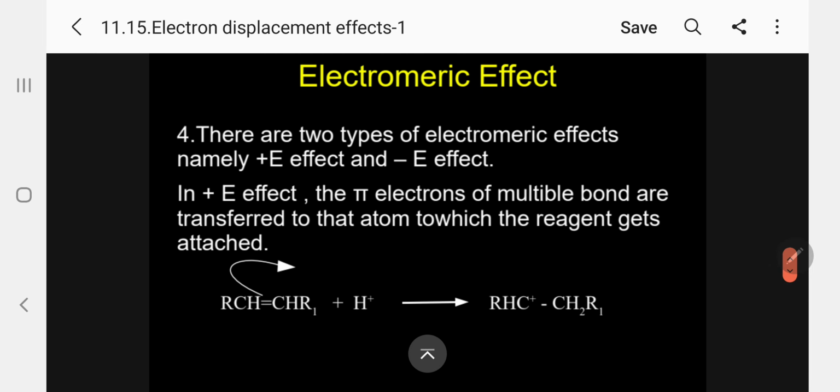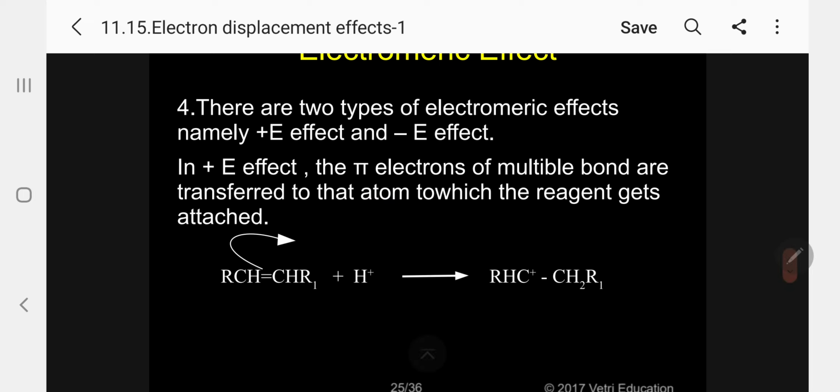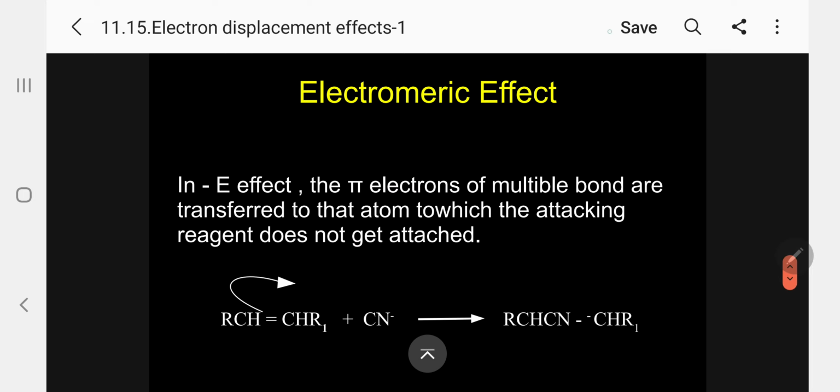So in this effect, we will call it plus I plus E. That means wherever the arrow goes, if the adding reagent is added to that particular carbon, then we will call it plus E. So when the electrophilic reagent is added first, plus E is operating. Kindly follow. Then in the case of minus C, kindly follow.